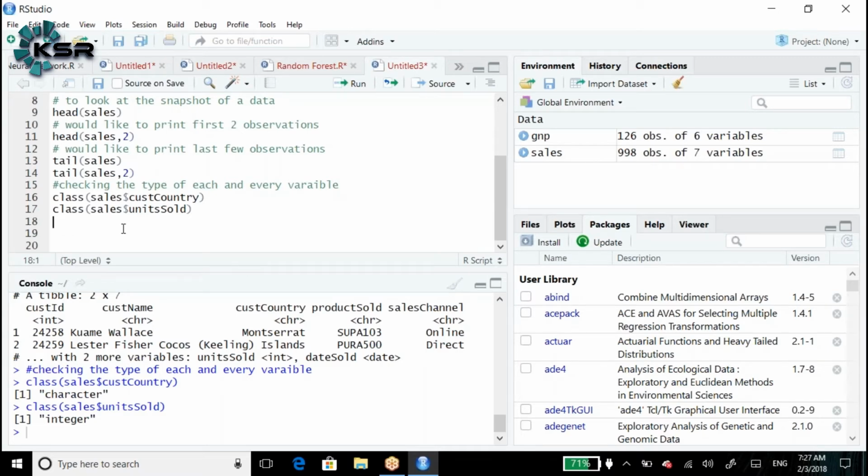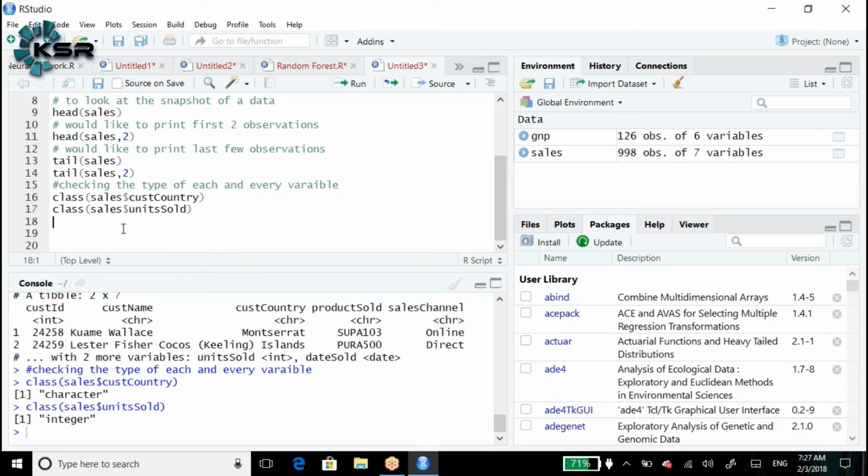But here we are checking variables manually, one by one. With 7 variables, we can check manually. But what if you have hundreds of variables? Is it possible to write manually? Then what we need is one function or keyword that automatically gives us the type of each and every variable.